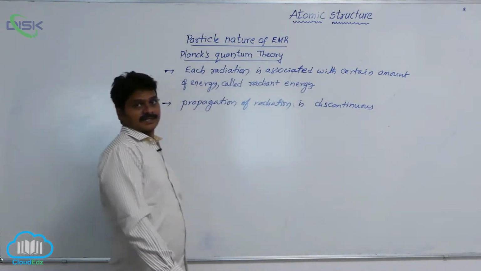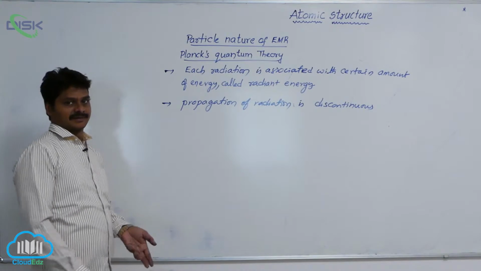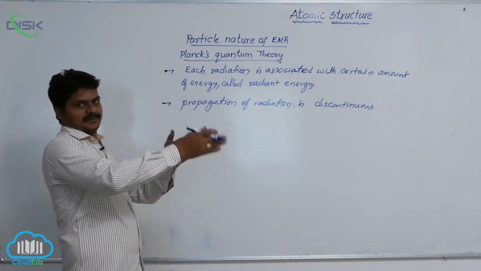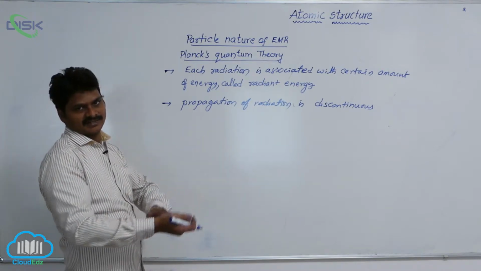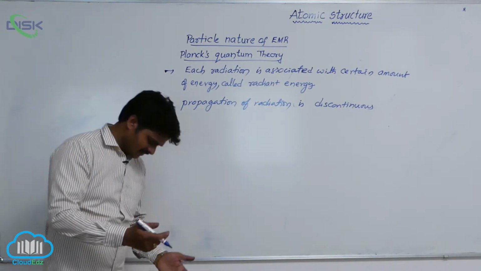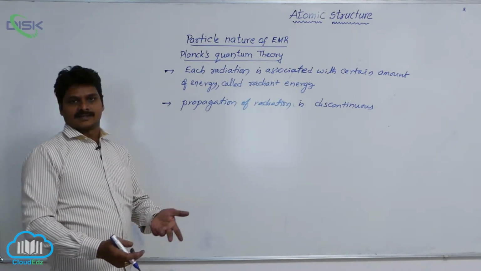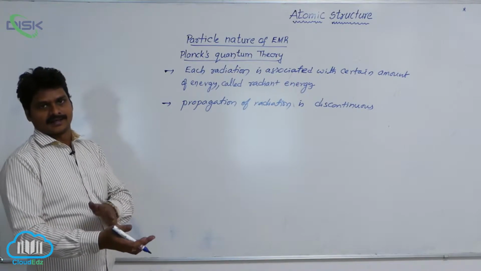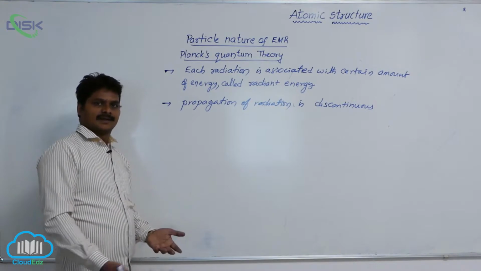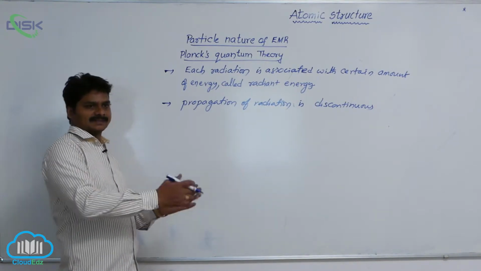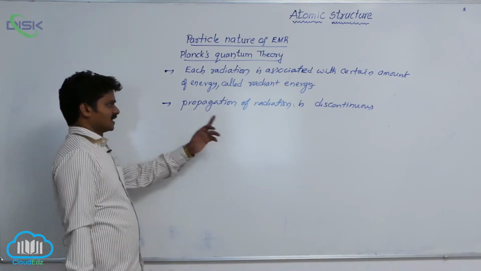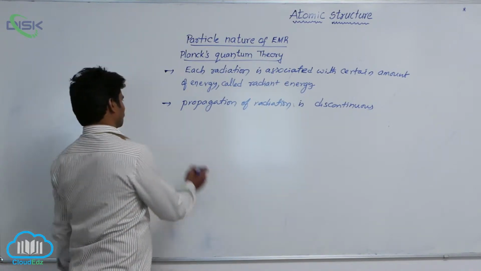That means radiations are not emitted in a continuous manner. In the first second, some part of the electromagnetic radiation will be released. In the next second, another part is released. In that way, for each certain fraction of time, electromagnetic radiations are released as parts, not in a continuous manner. So the propagation of radiation is discontinuous.